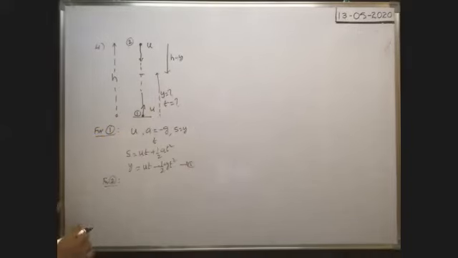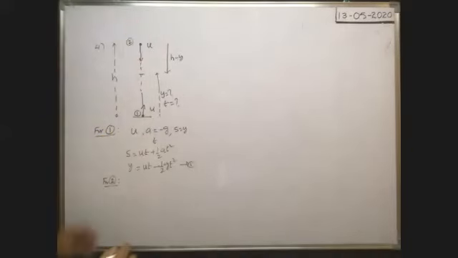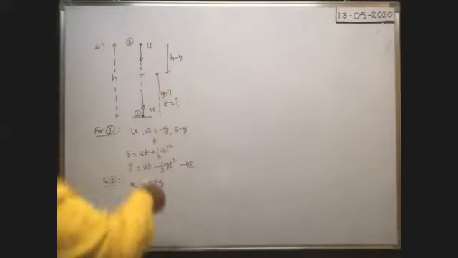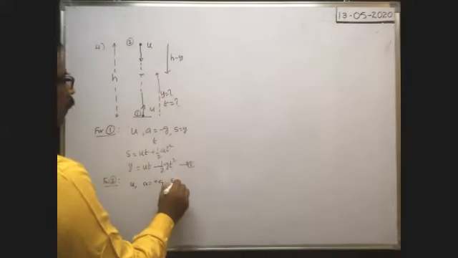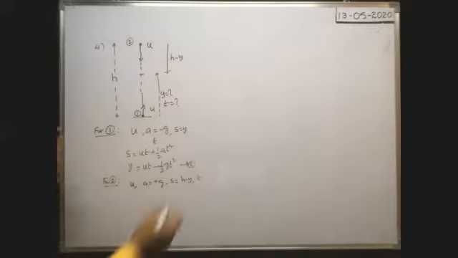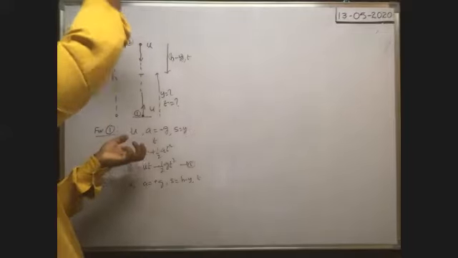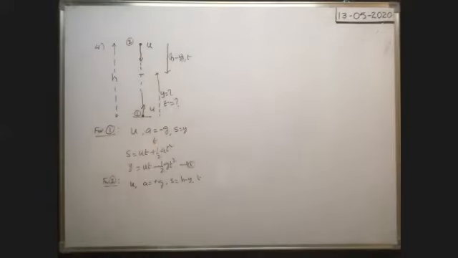So to meet together, the body which is thrown downwards travels a distance equal to h minus y. For that body, initial velocity u, acceleration is equal to plus g as it is thrown downwards. Displacement s is equal to h minus y. Time taken is of course t only, because both are projected simultaneously. One is downwards, another one is upwards. That's why after the same time only they meet together.